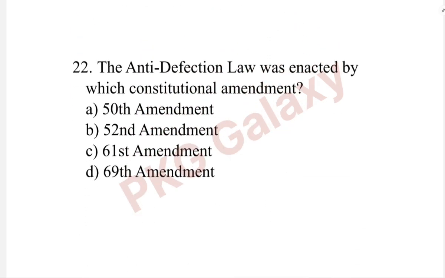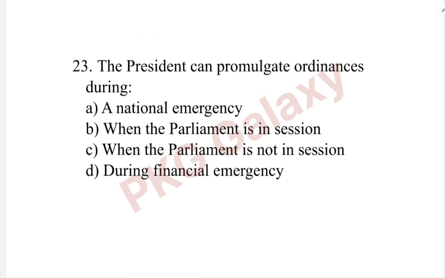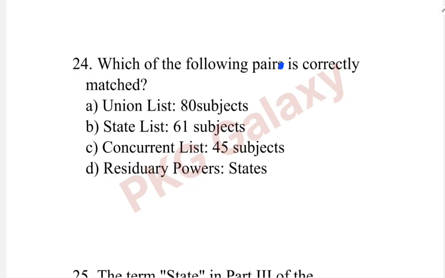Next question. The anti-defection law was enacted by which constitutional amendment? The correct answer is option B, 52nd Amendment. The President can promulgate the ordinance during. The correct answer is option C, when the Parliament is not in session. Next question. Which of the following pair is correctly matched? The correct answer is option B, state list 61 subjects.